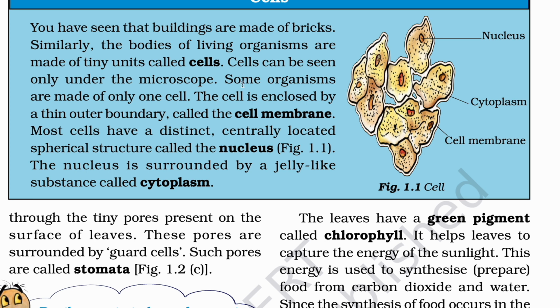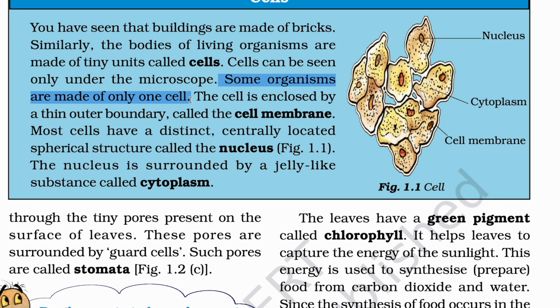Remember this thing. I'm going to tell you this important thing right now. Maybe you will have this in further classes. Some organisms are made of only one cell, and those are known as unicellular organisms. And some organisms are made of more than one cell. Those organisms are known as multicellular. For example, human beings are multicellular. Dog, cat, buffalo, all are multicellular.